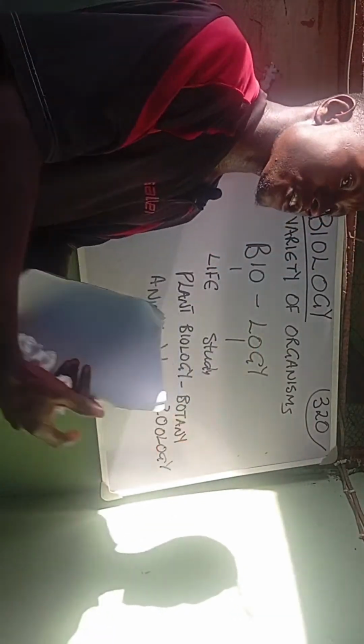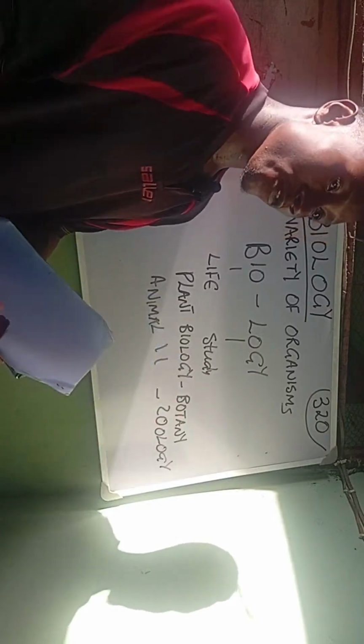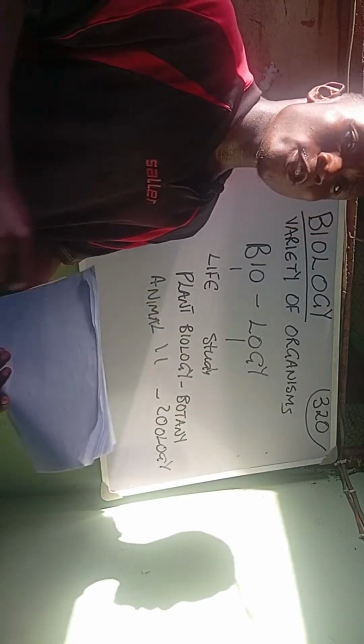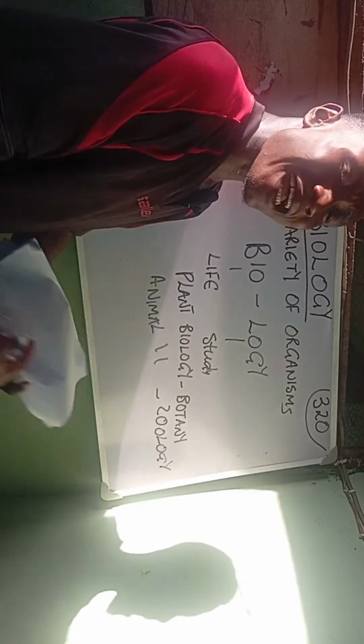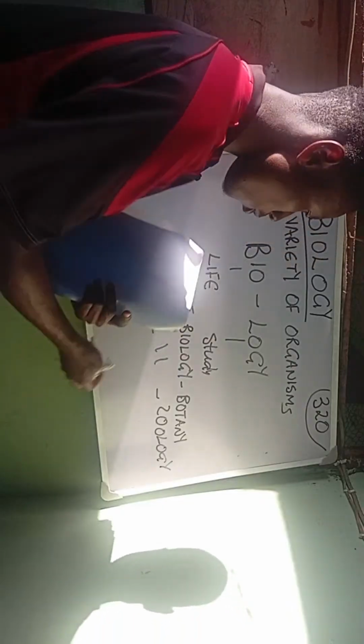You have said, okay, variety of organisms. You are giving us the meaning of biology, which is the study of life, living organisms. So how can I know that this particular thing is a living organism? How can I identify a living organism? What are the characteristics of living organisms? The characteristics of living organisms is simple, right?